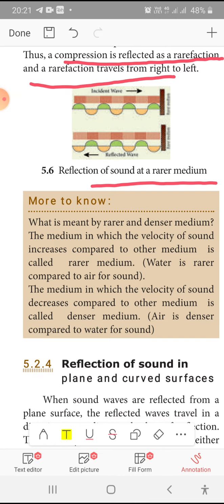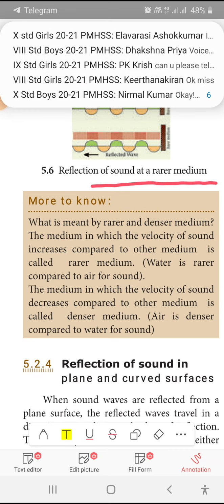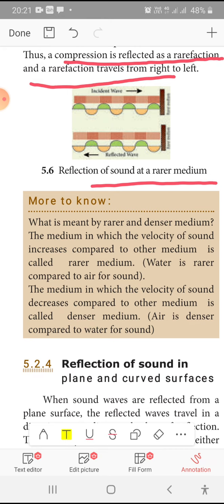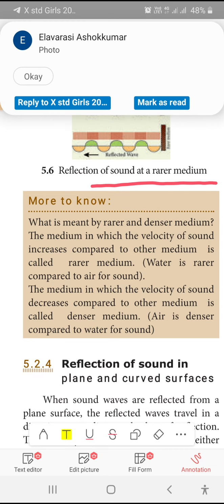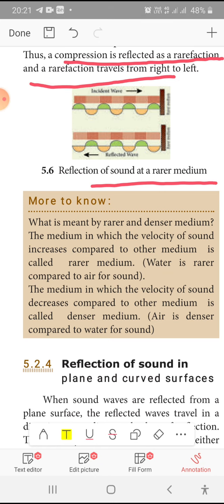What do you mean by rarer medium and denser medium? The medium in which the velocity of sound increases compared to another medium is called a rarer medium. Water is a rarer medium compared to air for sound. Actually, water is a denser medium when it is light waves. Here in sound waves, water is a rarer medium compared to air. The medium in which the velocity of sound decreases is called a denser medium.